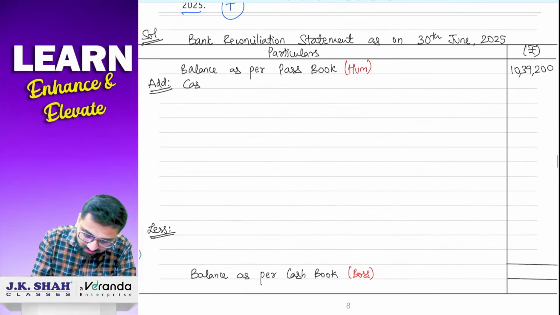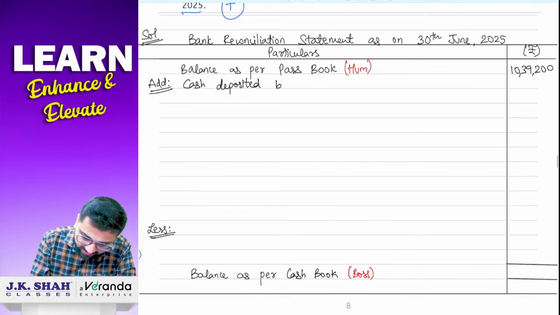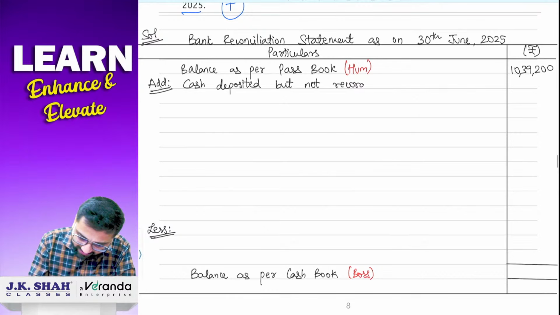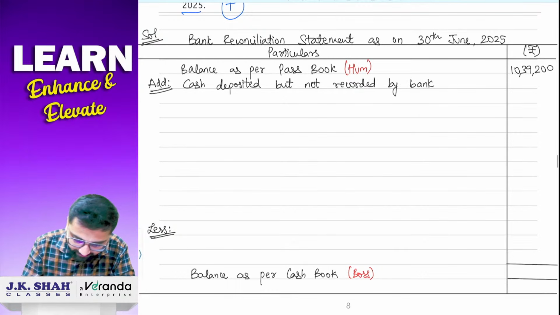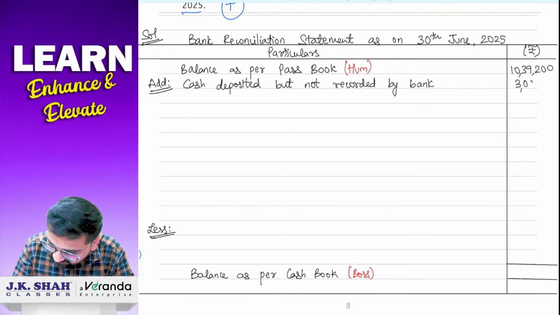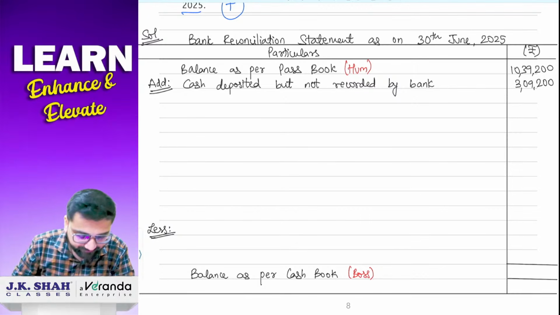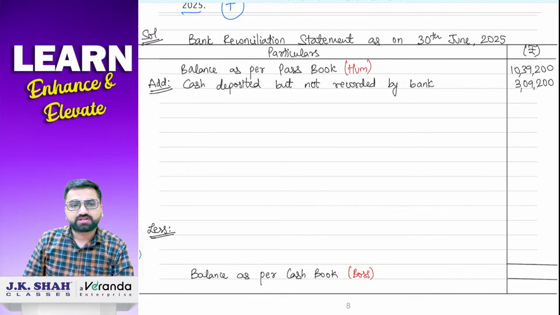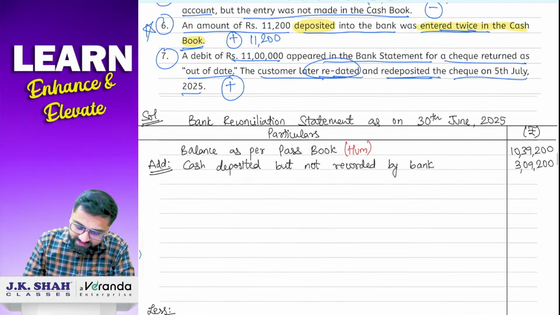So add में आके लिखो cash deposited but not recorded by bank, which is 3,09,200. Correct?